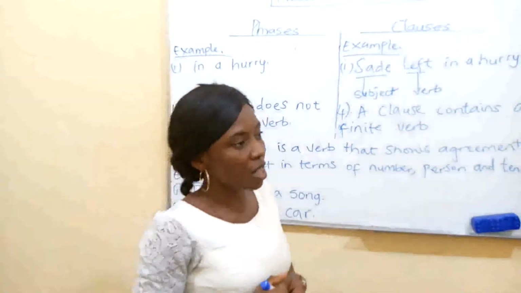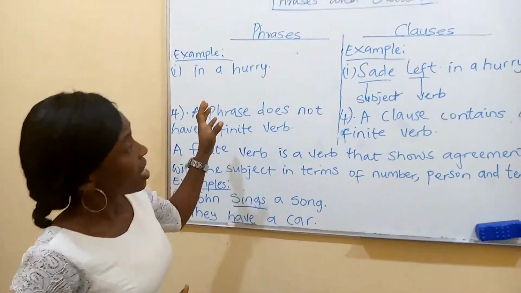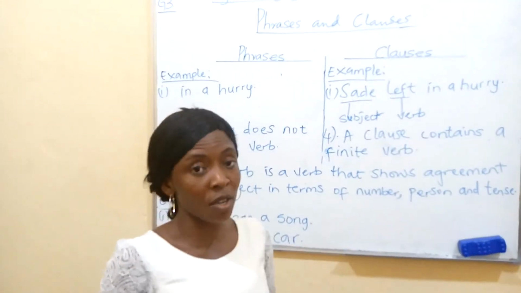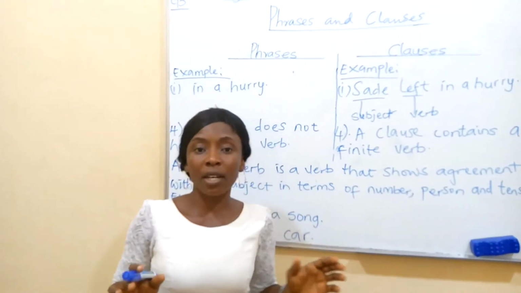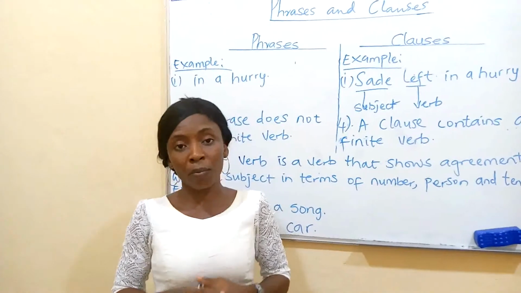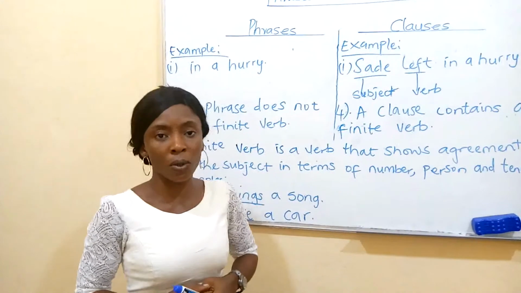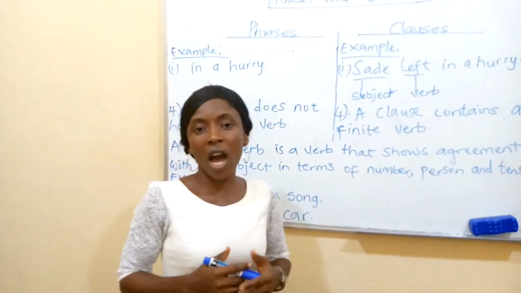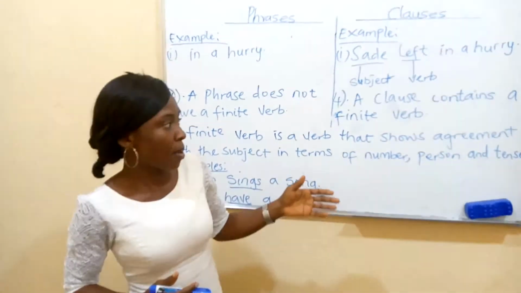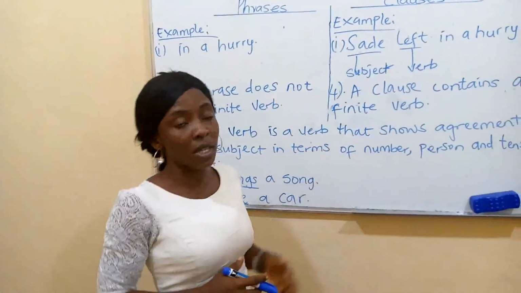Great minds of grade 3, we've come to the end of our lesson. Remember, we looked at differences between phrases and clauses. We say that a phrase is a group of words that does not make a complete sense, whereas a clause is a group of words that makes a complete sense. A phrase cannot stand on its own. A clause can stand on its own. A phrase does not have a subject and a verb, but a clause has a subject and a verb. And we now proceed to look at a phrase does not have a finite verb, a clause contains a finite verb.